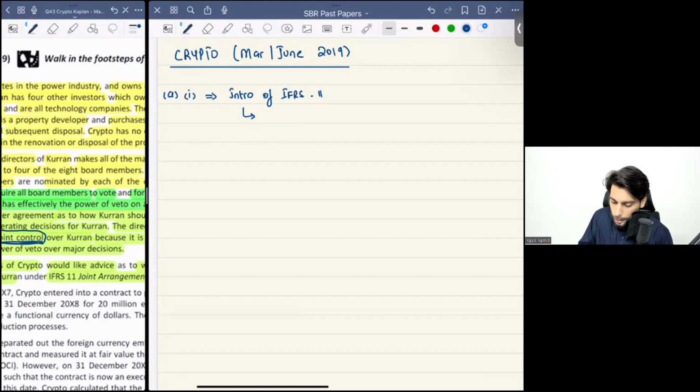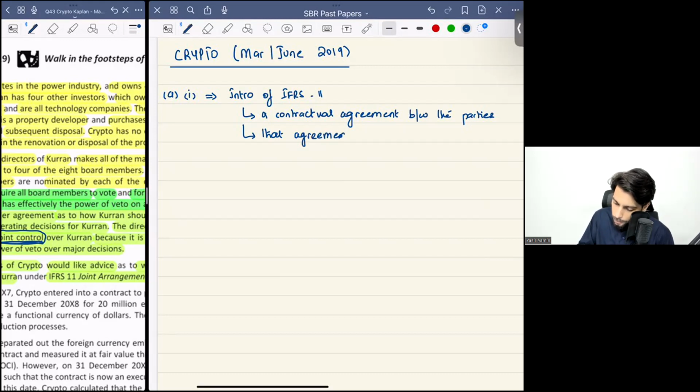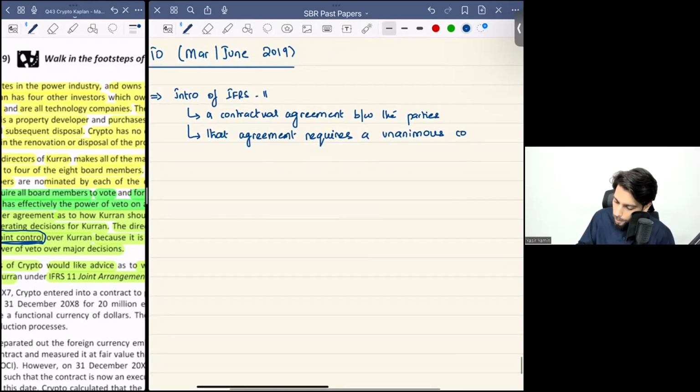A contractual agreement between the parties, and also that agreement requires a unanimous consent of the parties involved to make major decisions, right? So this is what IFRS 11 actually says.